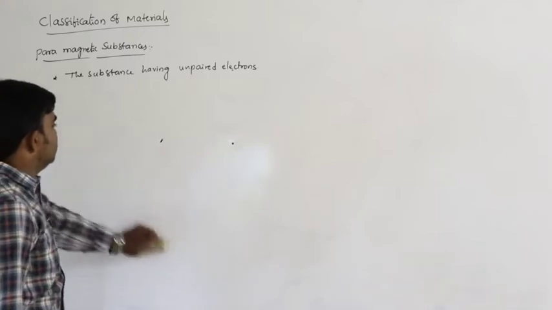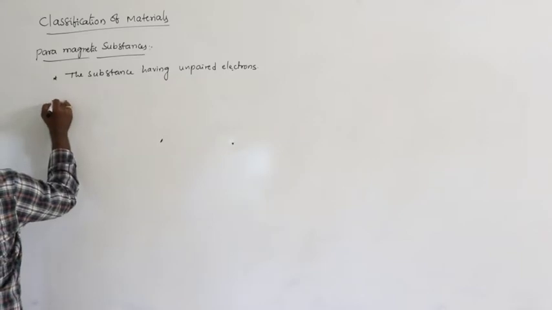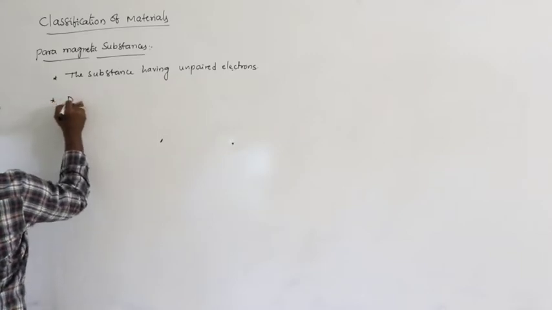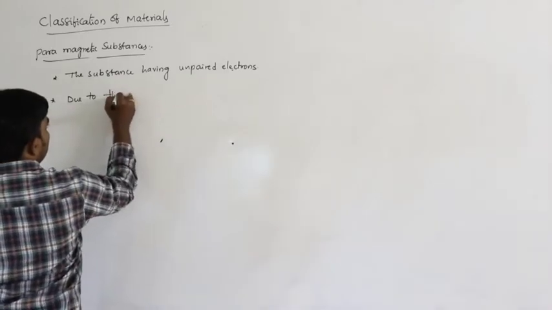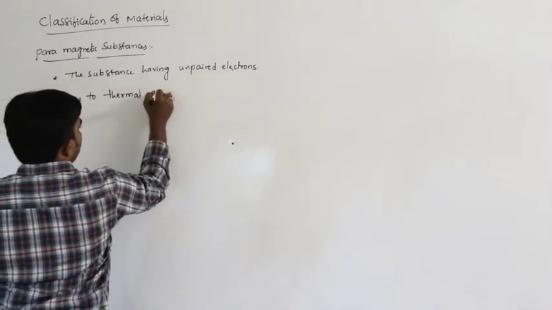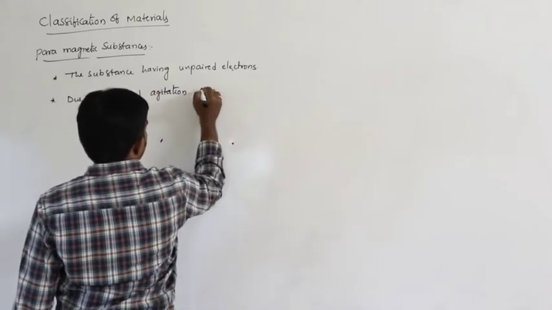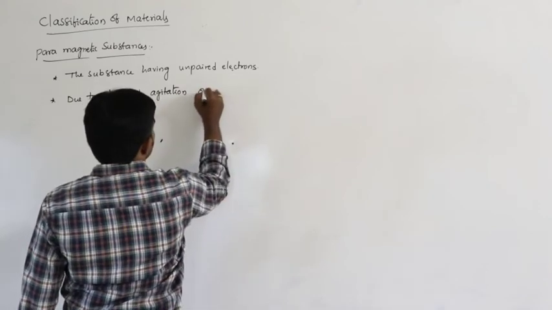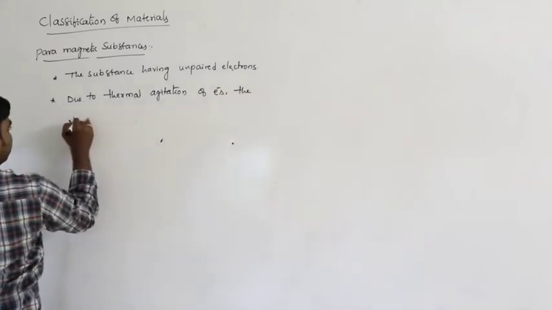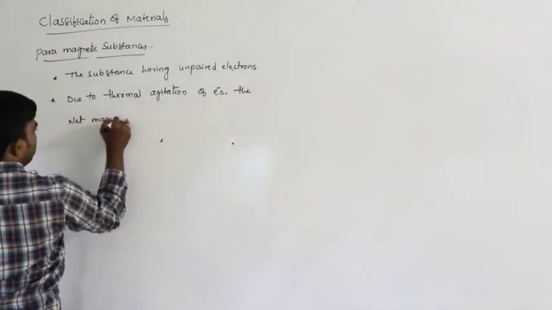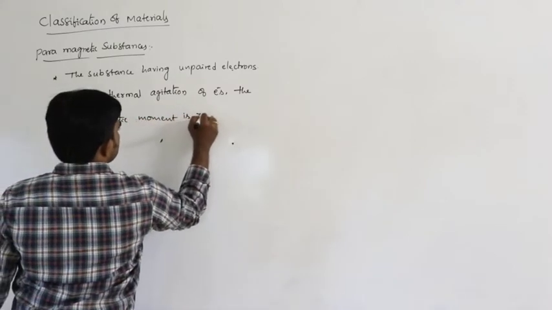In case of these paramagnetic substances, with unpaired electrons, due to thermal agitation of the electrons, the net magnetic moment is 0.